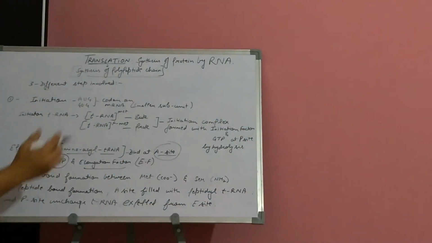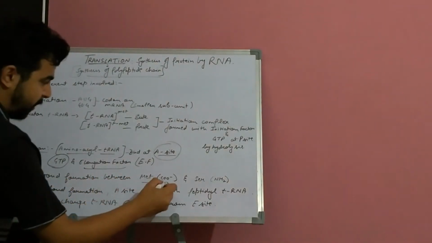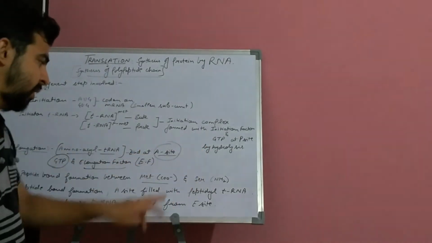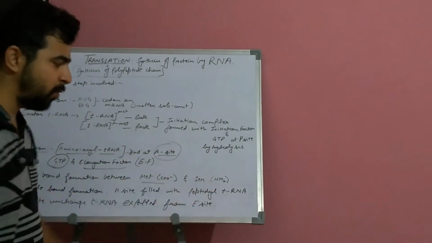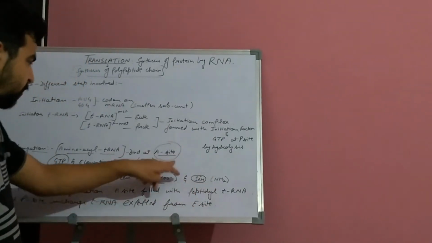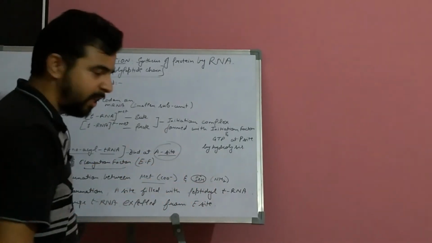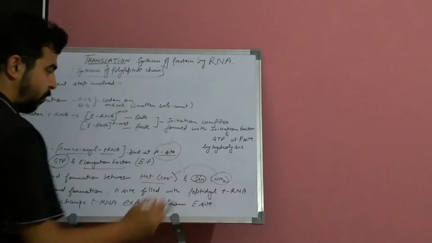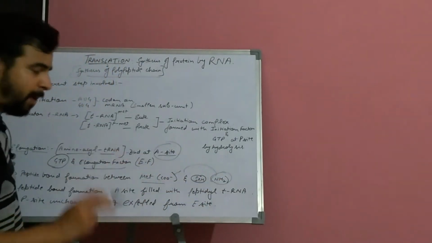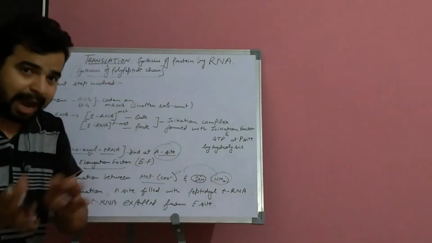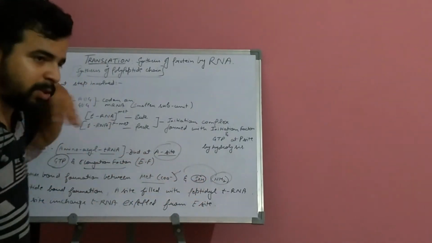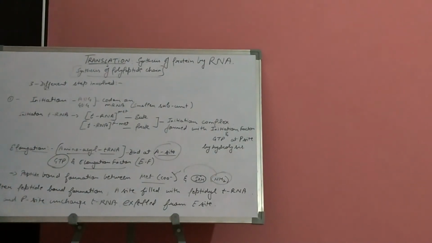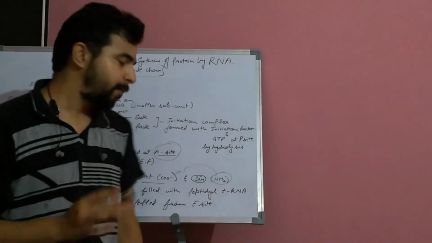What is happening here is peptide bond formation with the methionine carboxyl group. Methionine was the first, which is binding at the P site. Its carboxyl group will attach; suppose the next amino acid which is binding at the A site is serine. Its free amino group will bind with the carboxyl group and this will form a peptide bond. This peptide bond is formed by the hydrolysis process. Similarly, the process of elongation will continue until it reaches the stop codon.